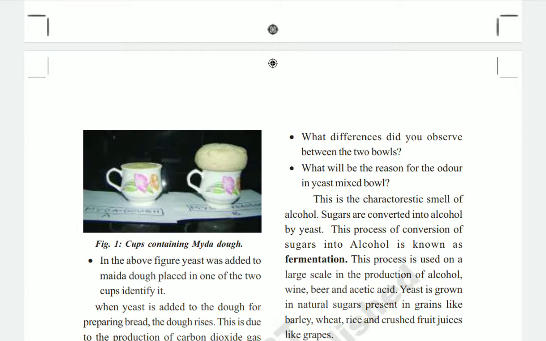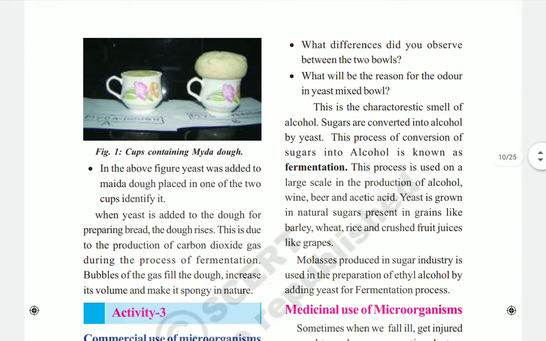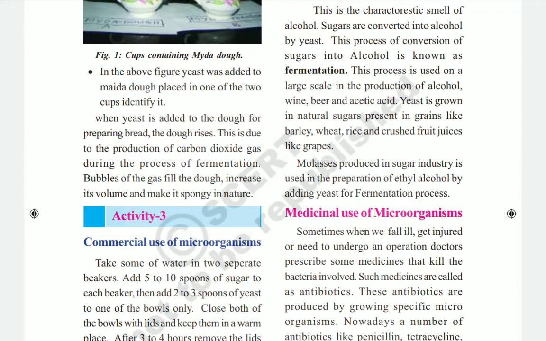Here you see in the above figure, yeast was added to maida dough placed in one of the 2 cups identified. When yeast is added to the dough for preparing bread, the dough rises. This is due to the production of carbon dioxide gas during the process of fermentation. This process is called fermentation, children. During fermentation, bubbles of the gas fill the dough, increase its volume and make it sponge-like in nature.